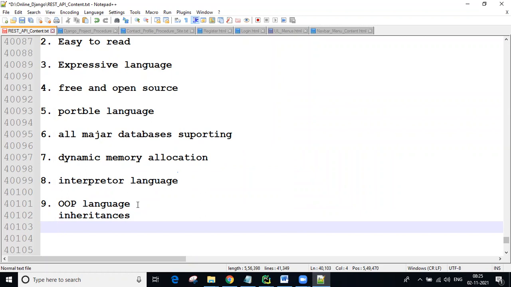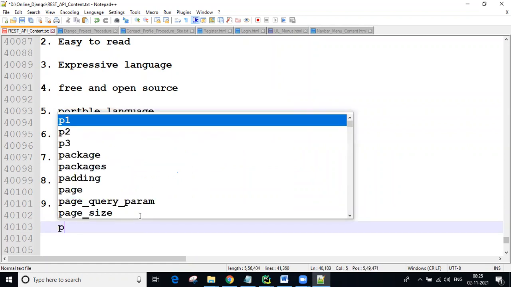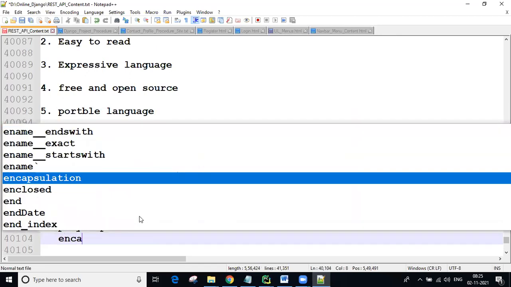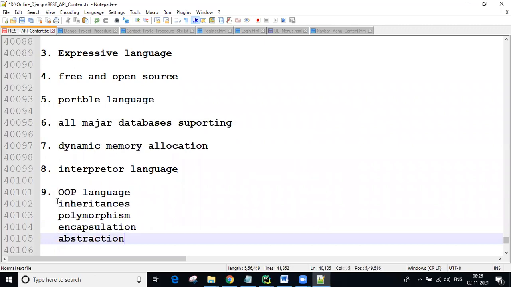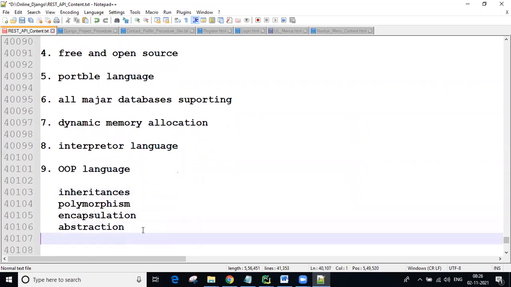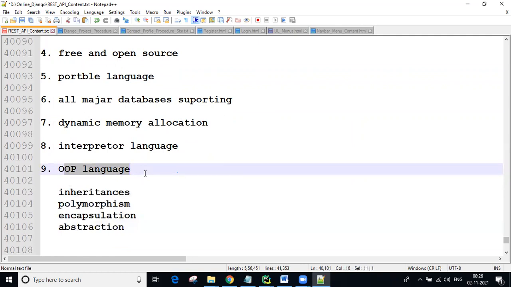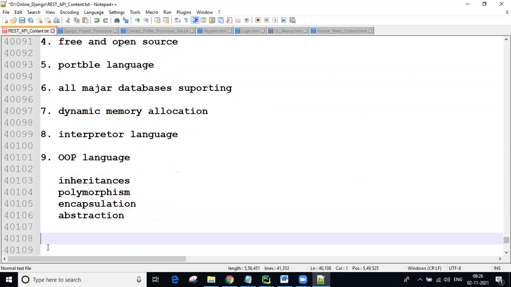Same like this is the inheritance concept. Next, polymorphism is there, guys. Polymorphism, encapsulation, and abstraction, these are the principles. The languages which support these four principles we call OOPS languages, object-oriented programming languages. Python also supports these four principles. That's why we can say it is an object-oriented programming language.